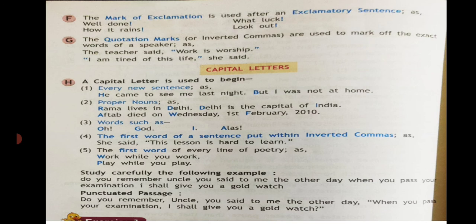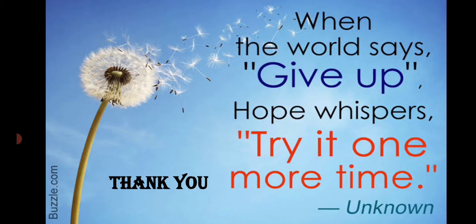There are 7 punctuation signs, that is comma, semicolon, colon, full stop, question mark, exclamation and quotation mark. Students, if you have any doubts in this punctuation and uses of capital letters, you can call and ask me the doubts. I will clear it for you.